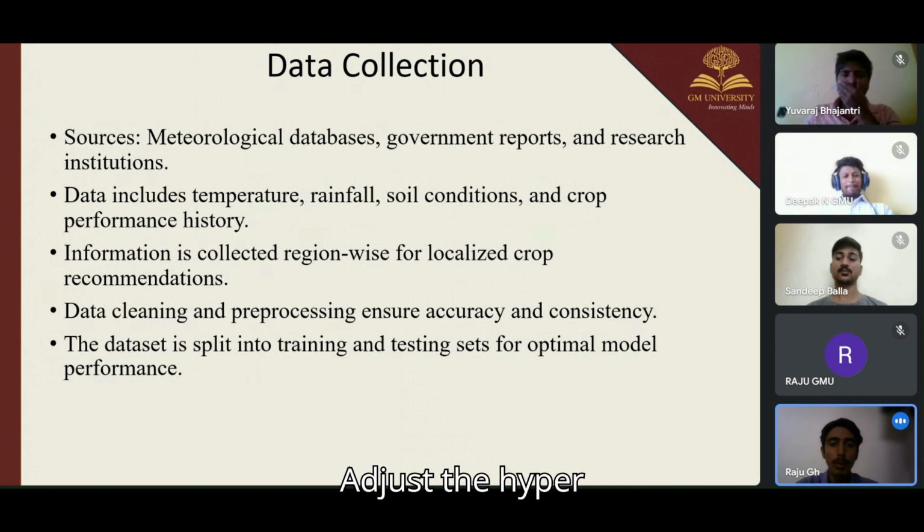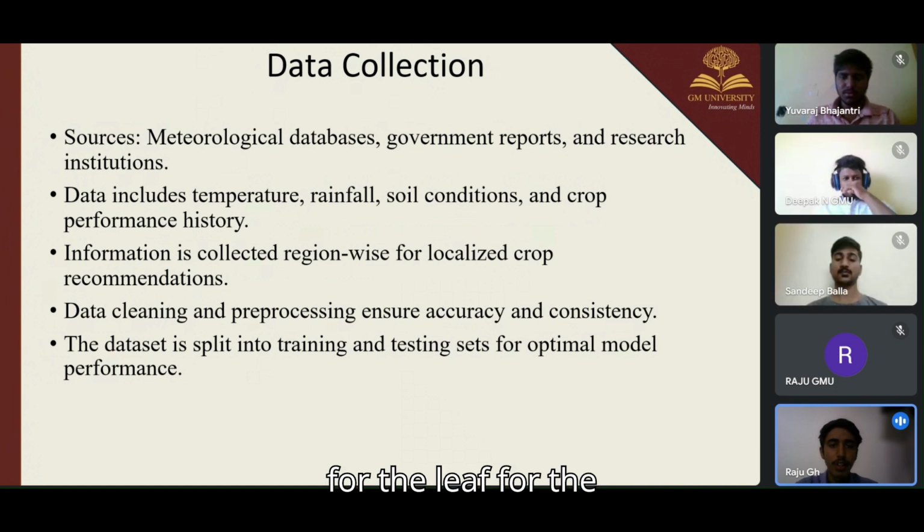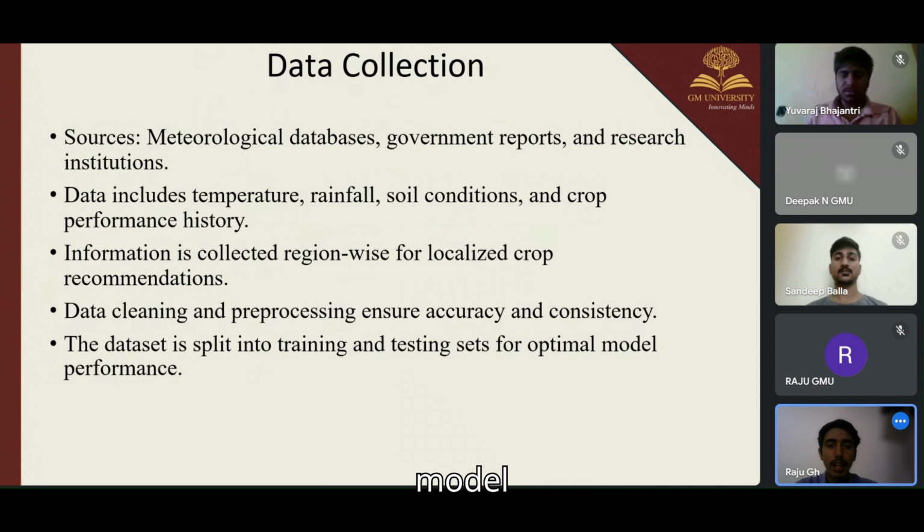Humidity affects the plant growth and disease susceptibility. Rainfall is used for the irrigation and overall crop yield. Soil type, like sandy, loamy or clay soil, is an input for crop selection. In the past crop yield, historical data helps in predicting future trends.